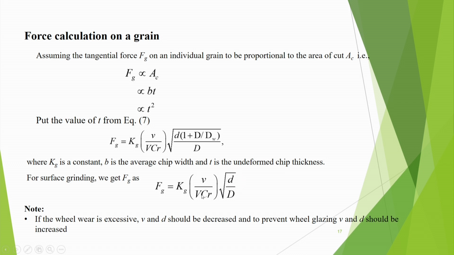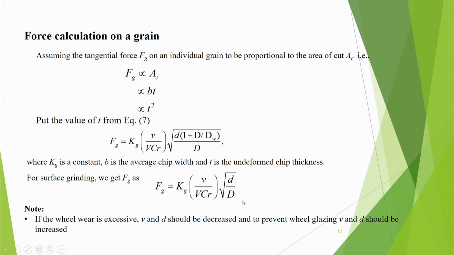So for surface grinding, we get Fg is equal to kg V divided by this much. So we see that force will be much more if the depth is more, but if the wheel diameter is more, it will be reduced, and it is proportional to small v, but inversely proportional to capital V. If more number of grains are there, then the force will be reduced.